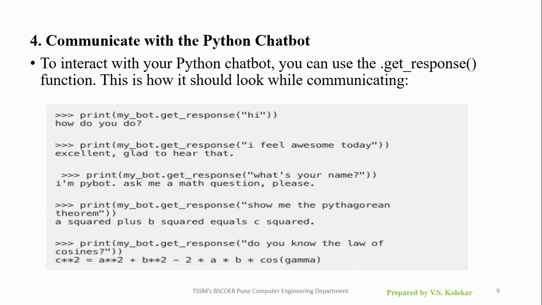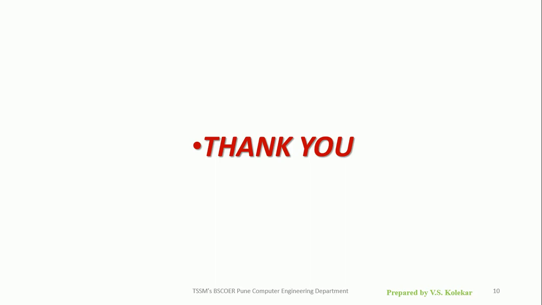So, the user will ask, show me the Pythagoras theorem and it will give the formula a square plus b square equals c square. Then again, do you know the law of cosines? So, it will give the reply of the law of cosines. This is how the chatbot communicates with the user by using chatterbot and using the function get_response. I hope you have understood the basics of chatbot and basics of the chatterbot library of Python to implement the chatbot. There are a number of functions available in the chatterbot library that can be used to implement the chatbot in Python.